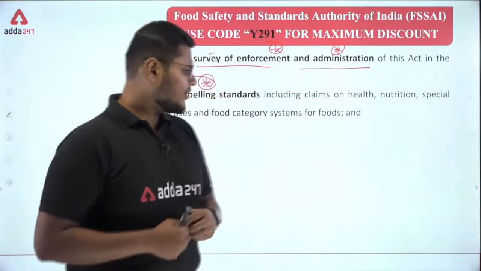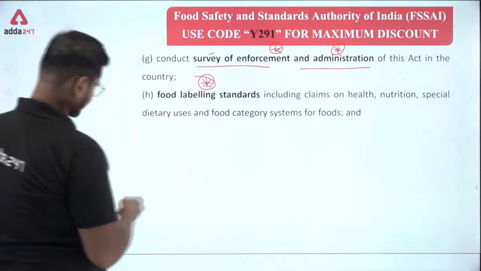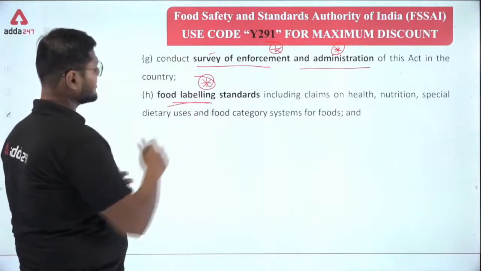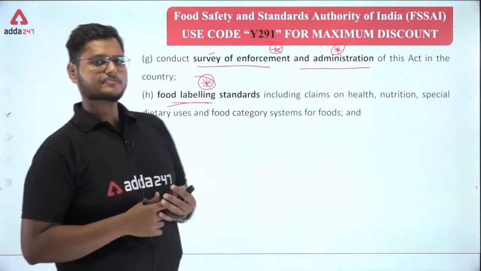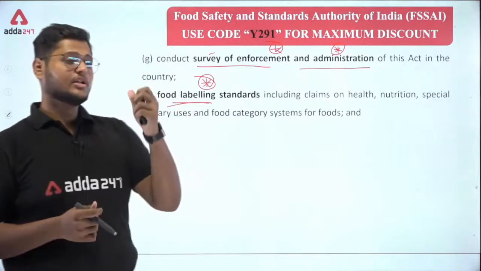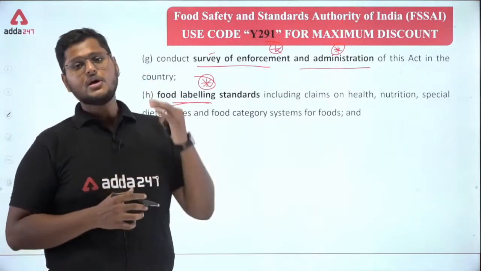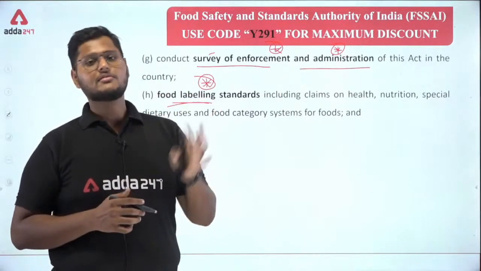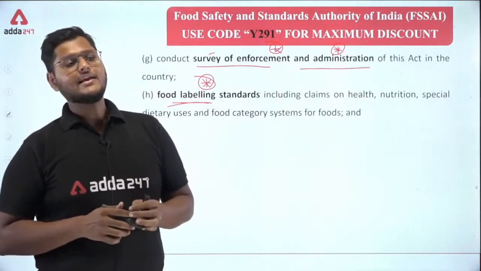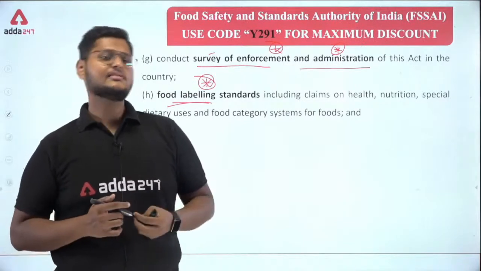Whatever information the food business operators provide on the label should be correct. There are certain rules and regulations regarding this information also.